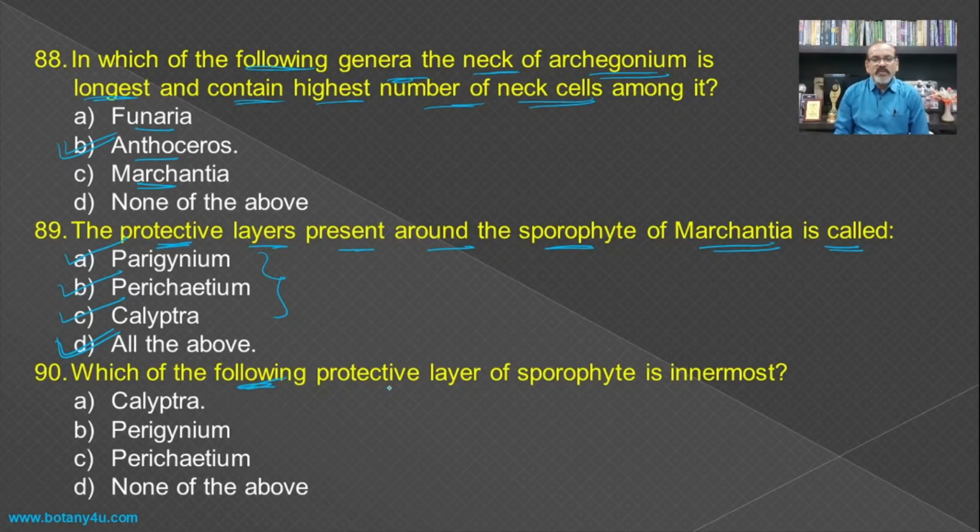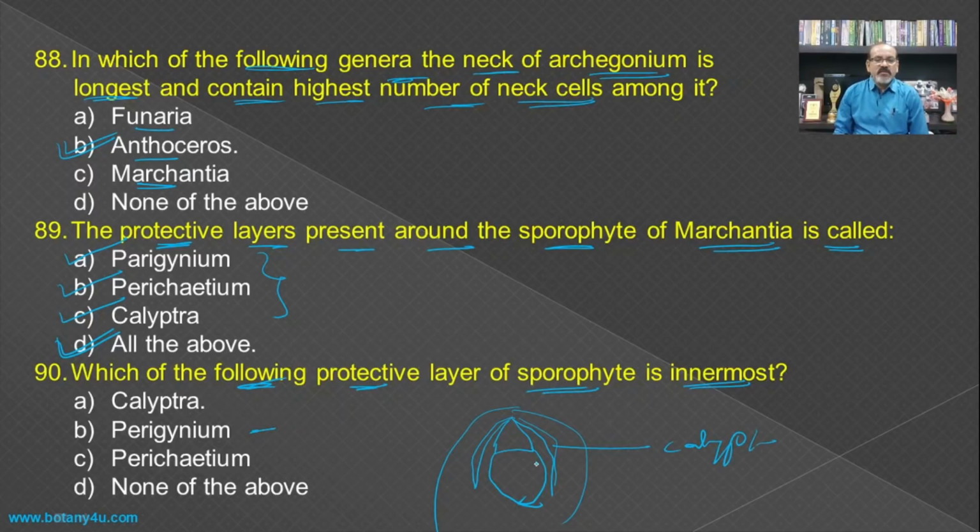Then which of the following protective layers of the sporophyte is innermost? Here such a type of structure is there, that is the oval type of structure in which there are such types of protective layers around it, and the innermost is known as calyptra.